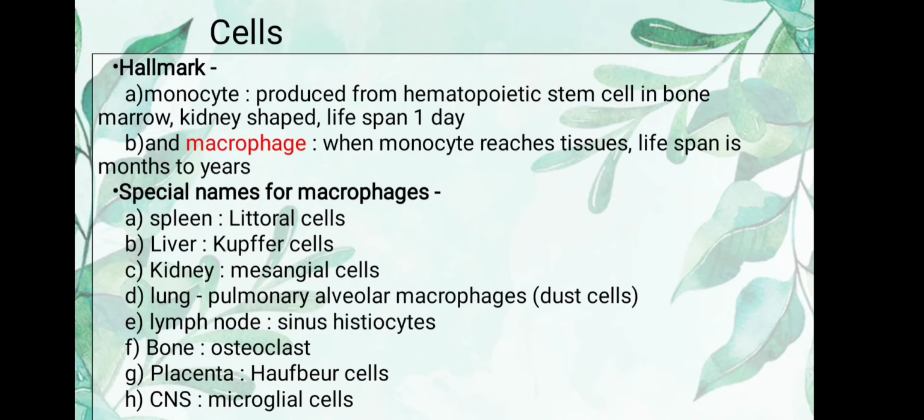So these are the special names of macrophages which are important, so learn them. I will just repeat them: spleen littoral cells, liver Kupffer cells, kidney mesangial cells, lung pulmonary alveolar macrophages or dust cells, lymph node sinus histiocytes, bone osteoclast, placenta Hofbauer cells, and CNS or brain microglial cells.